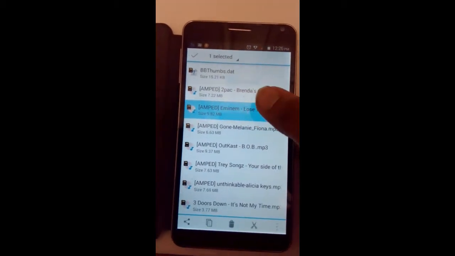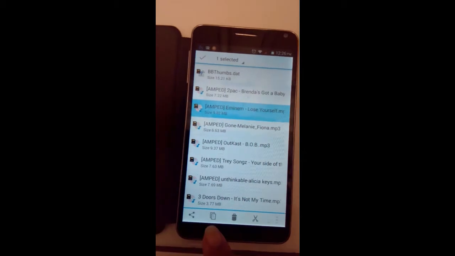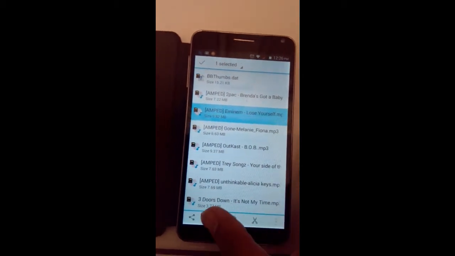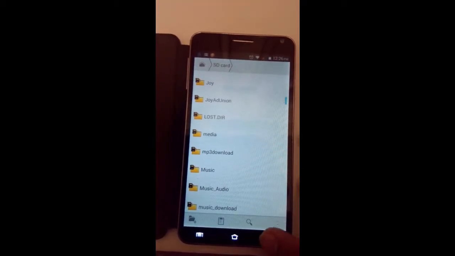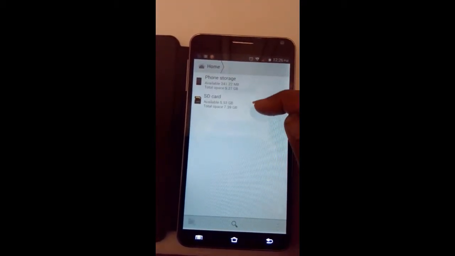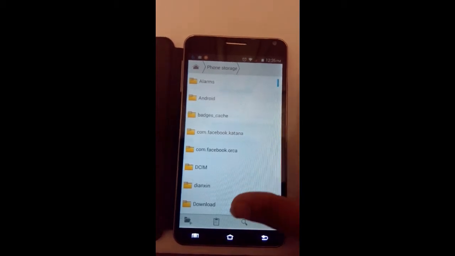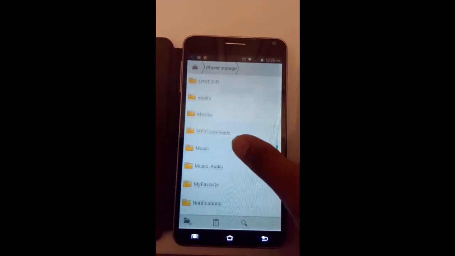Hold it down till it vibrates. You see those two papers? You're gonna press that because that's a copy function. So you press that. Press the back arrow once more. Back to the home page where you see phone storage. Tap phone storage. Go to notifications.